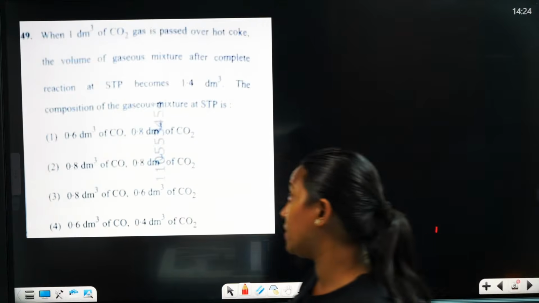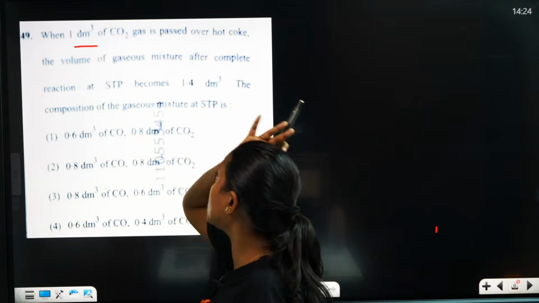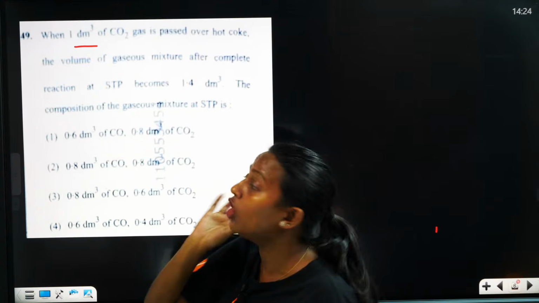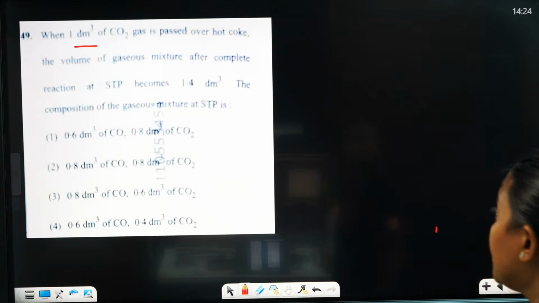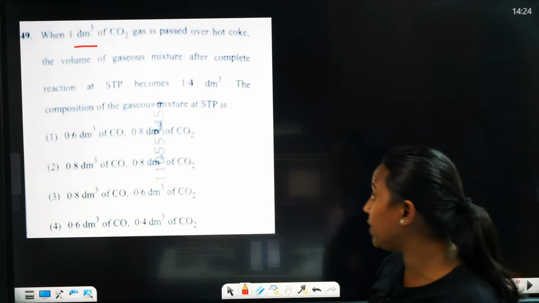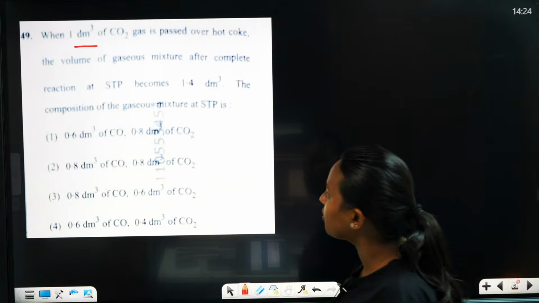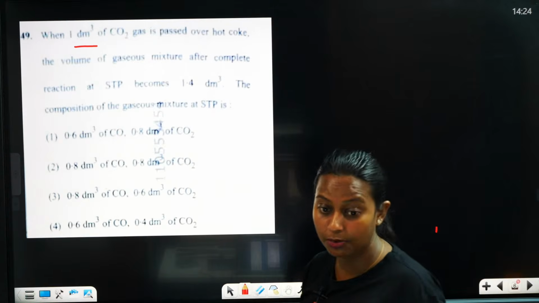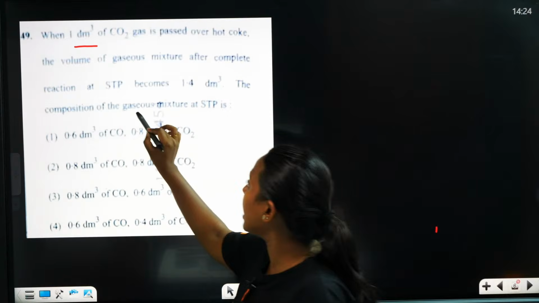So here is the next question. We know that 1 dm cube of CO2 gas is passed over hot coke. The volume of gaseous mixture after completing reaction at STP becomes 1.4 dm cube. The composition of the gaseous mixture at STP is to be found.